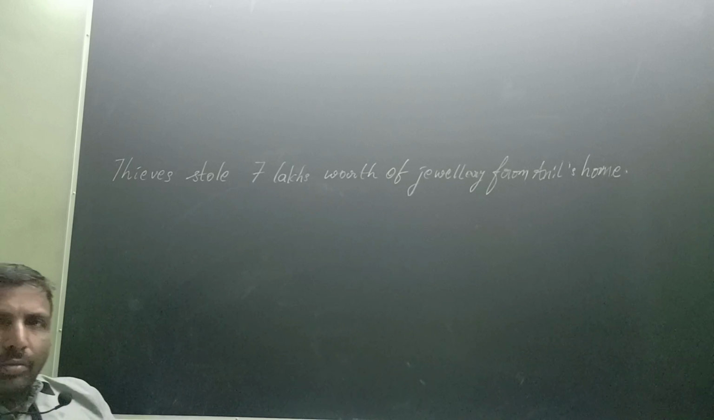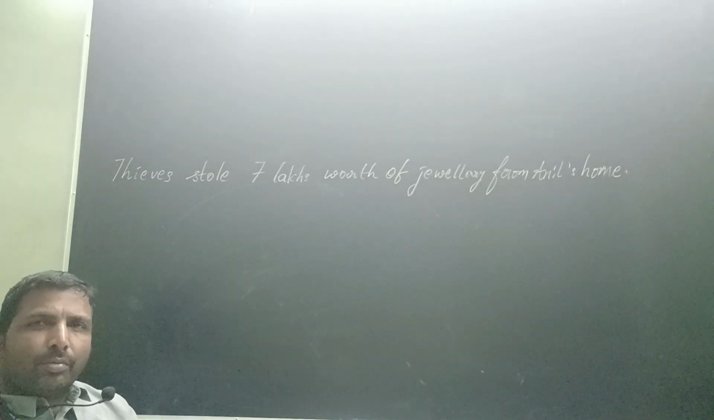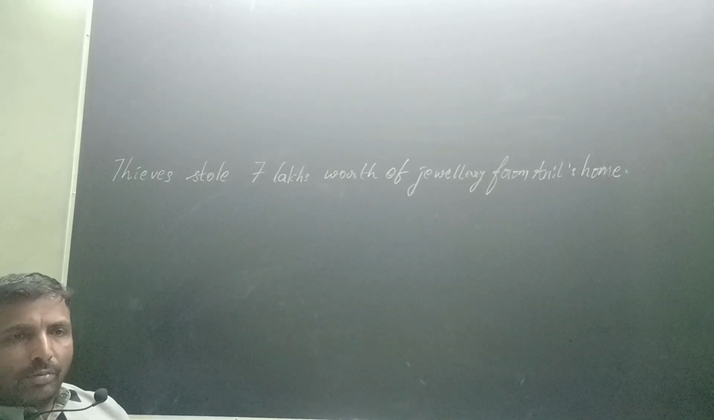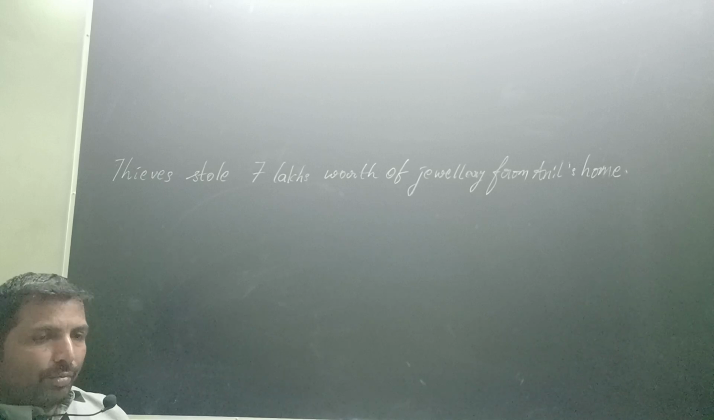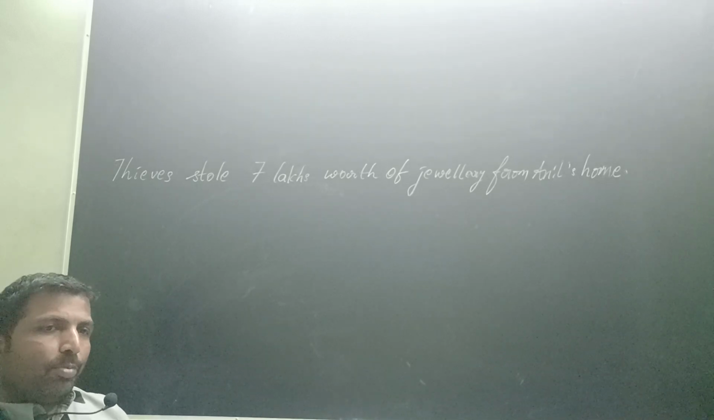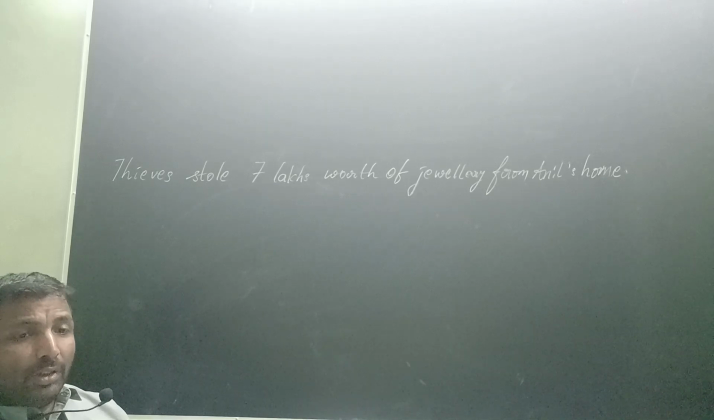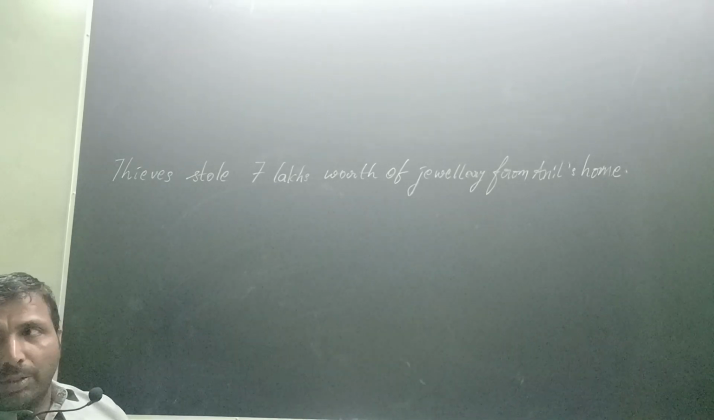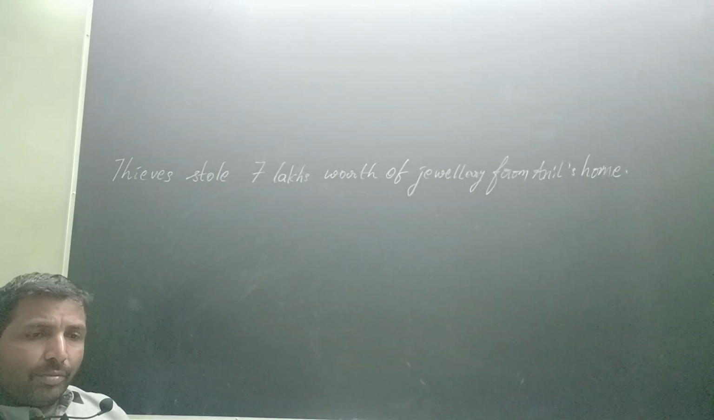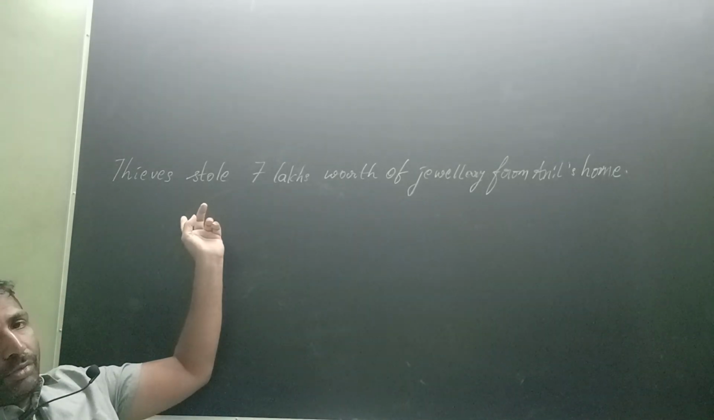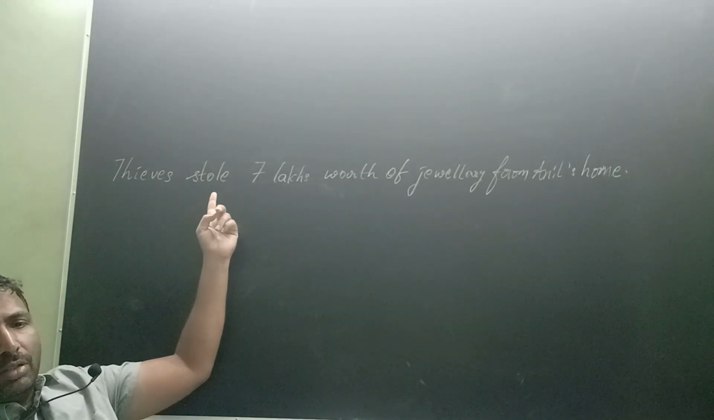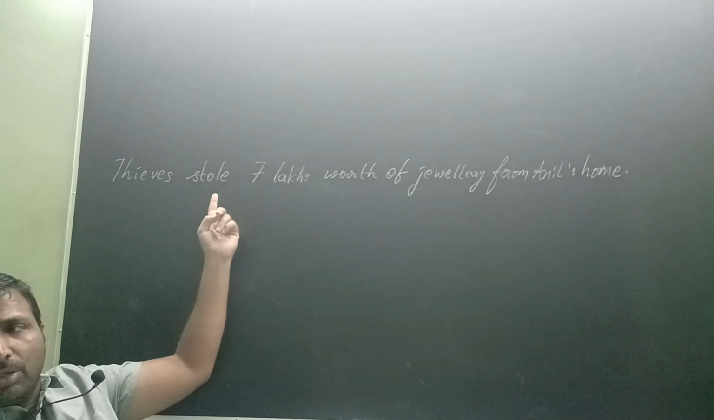Identify the structure in the sentence. Simple past action, active voice. How can you say the structure is simple past action, active voice? After the subject, V2. After the subject, V2 thieves is stole. Stole is V2. Nicole is absolutely right. Clap for it.